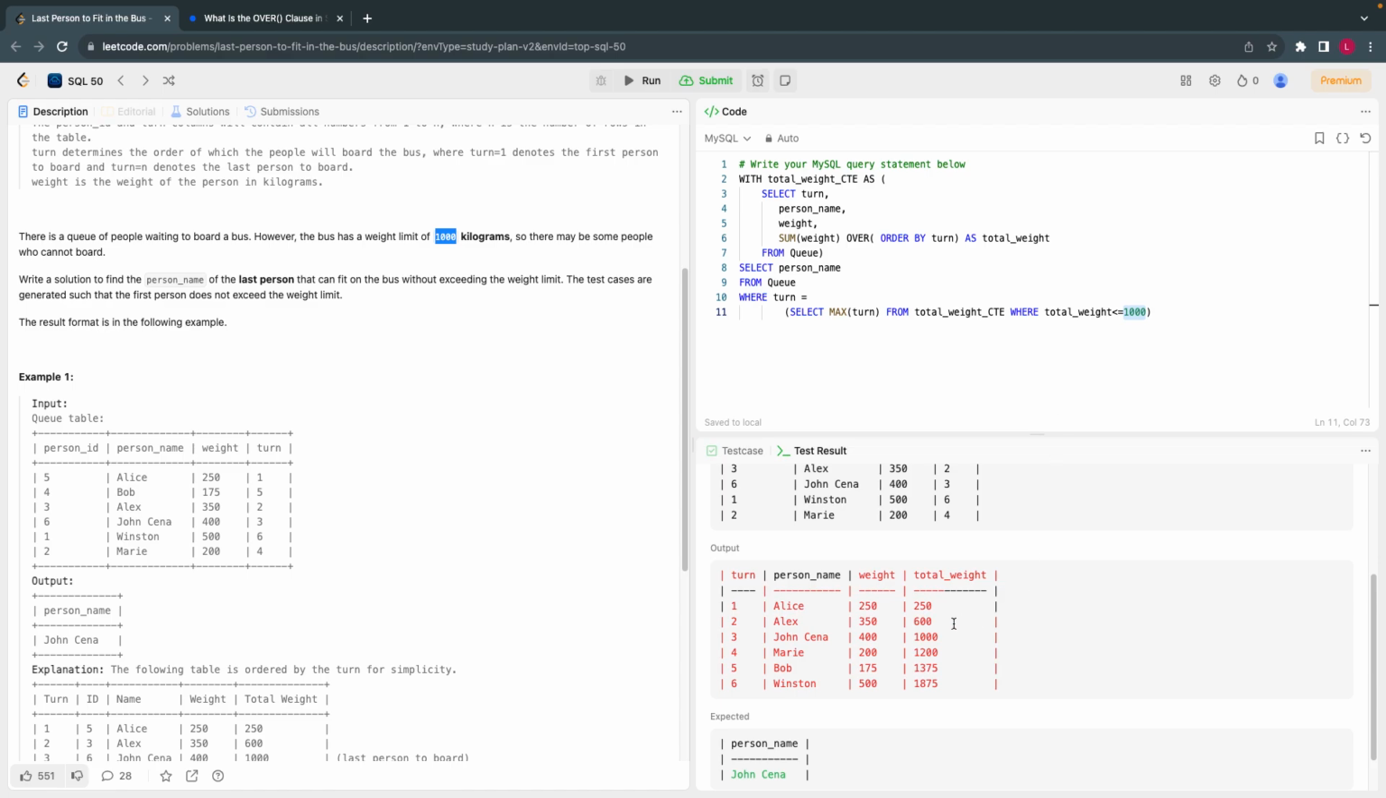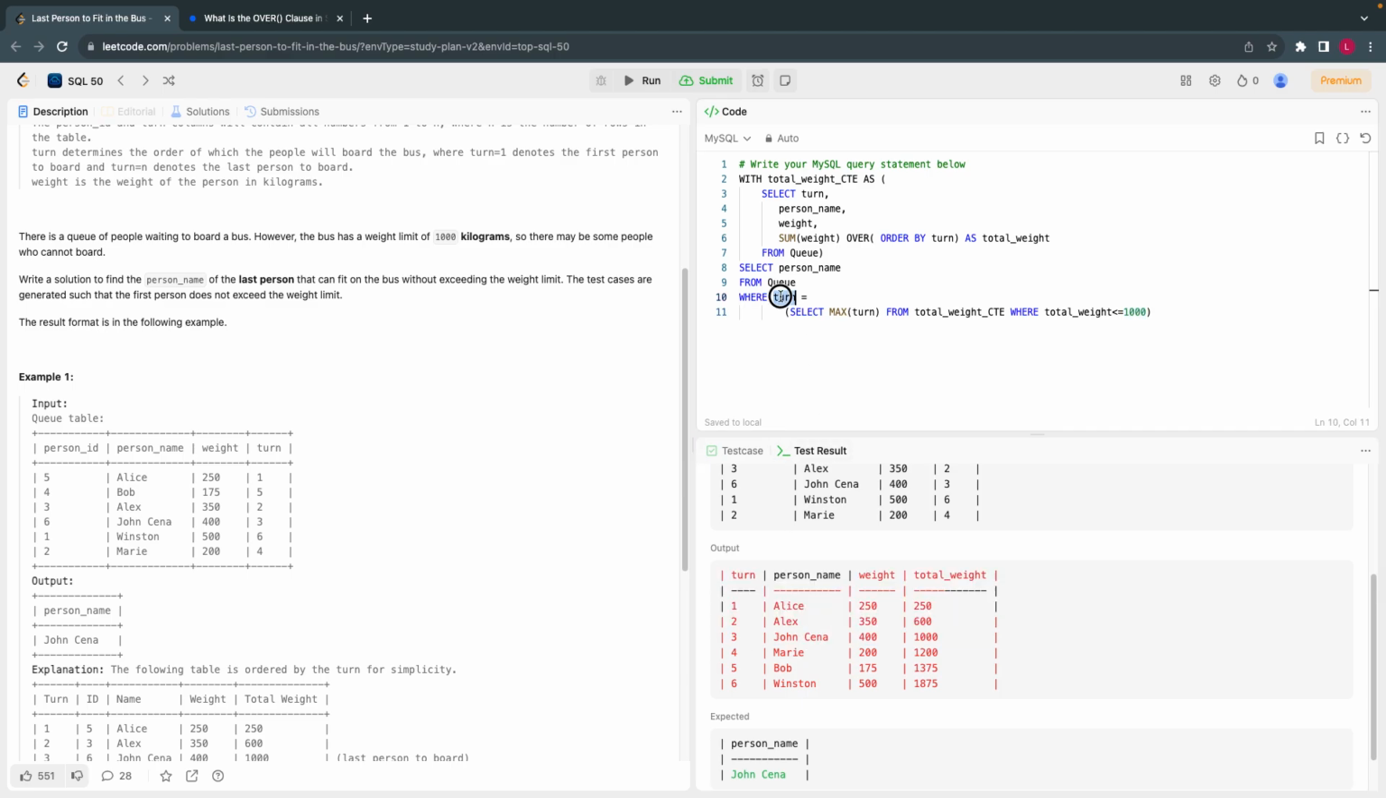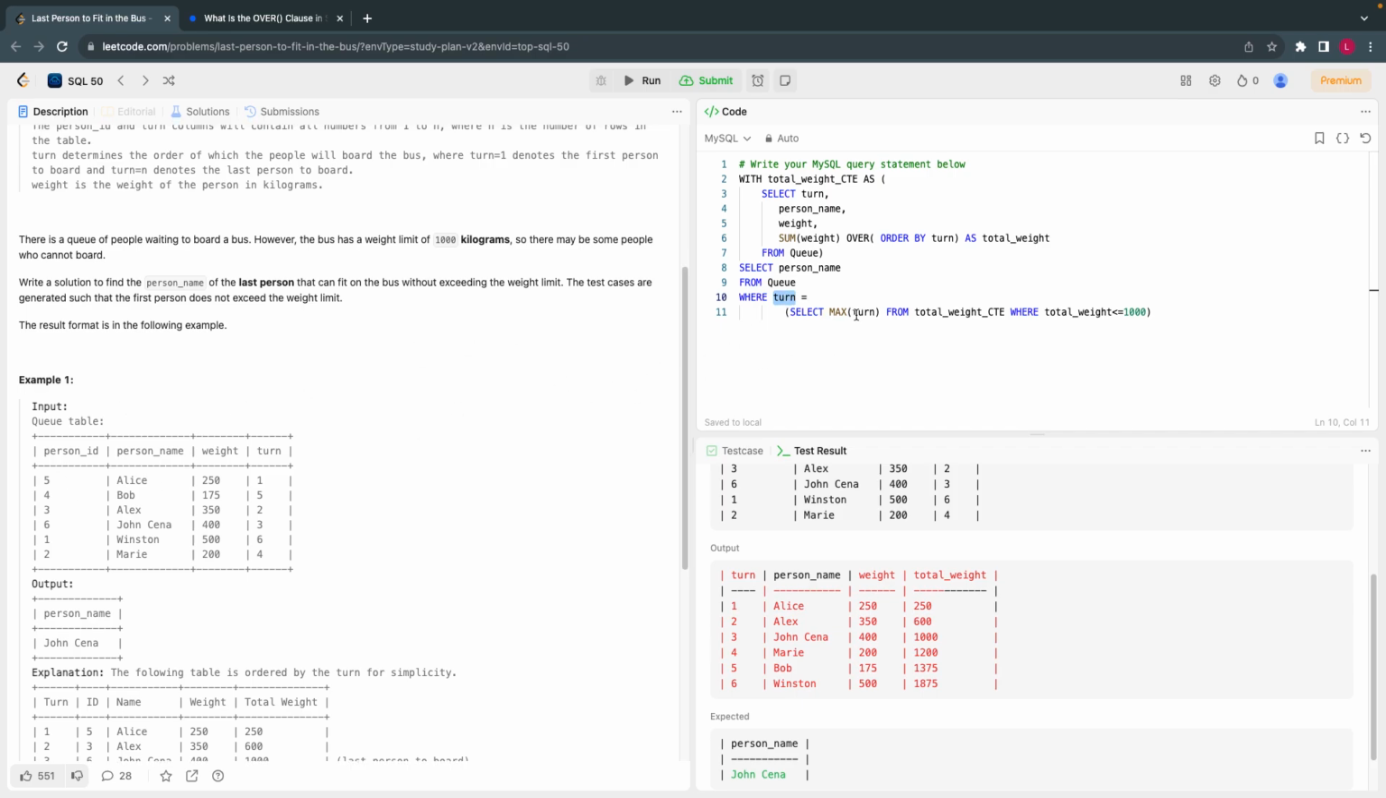So here I'll get the values till here. From here I just want to take the maximum value of turn, which is 3. 3 is what I'll get. 3 equal to 3, and that's where I get the person name. From the temporary table, I'll take the maximum, which should be equivalent to the turn in the actual table. So this is simple.